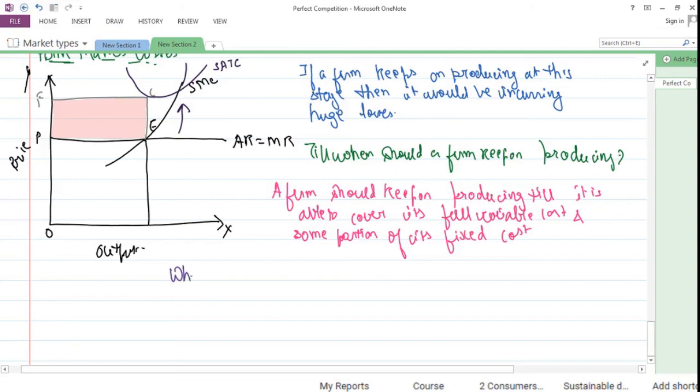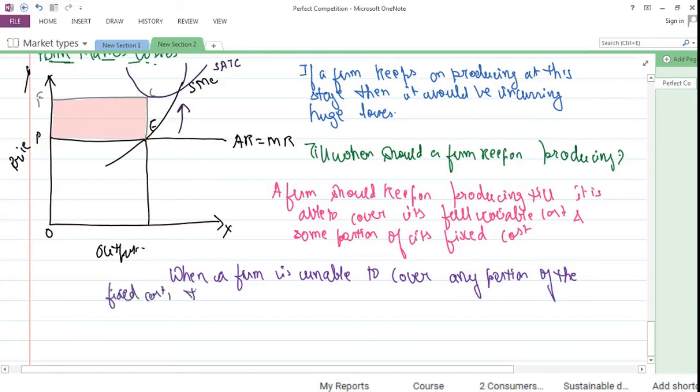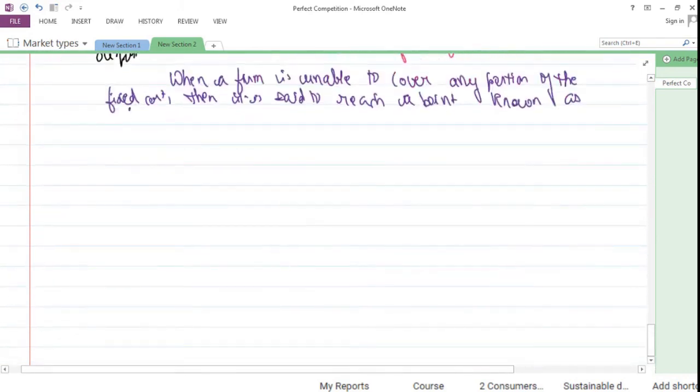So when a firm is unable to cover any portion of the fixed cost, then it is said to reach a point known as shutdown point.